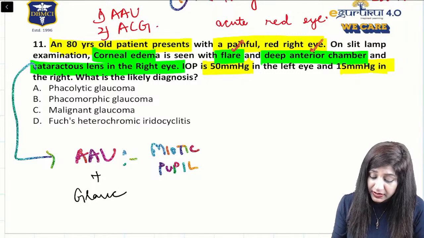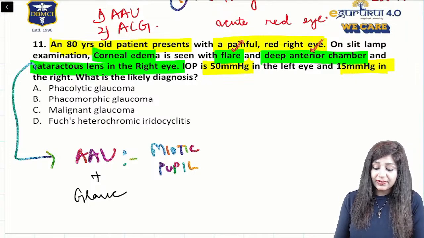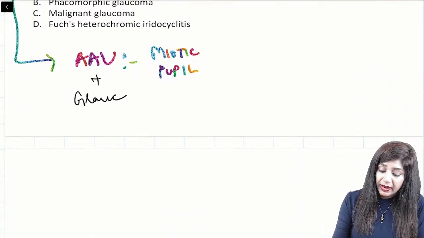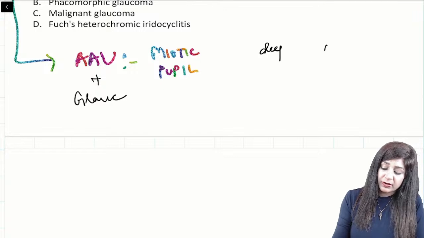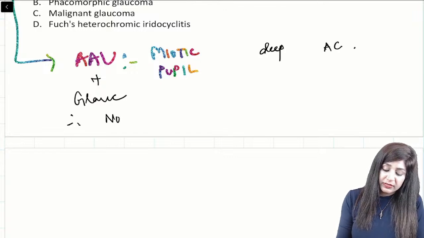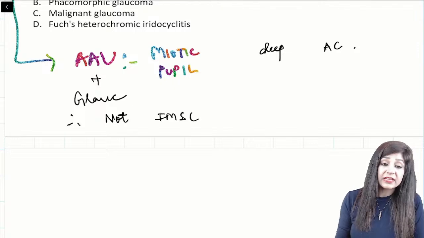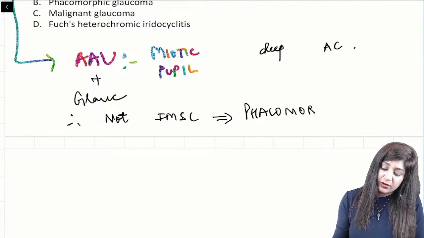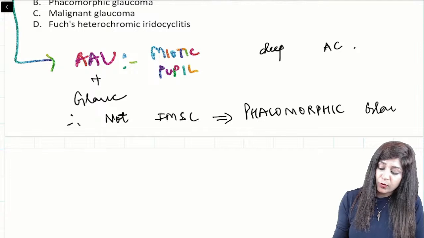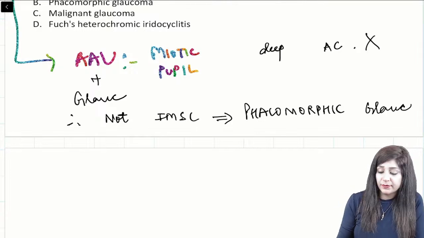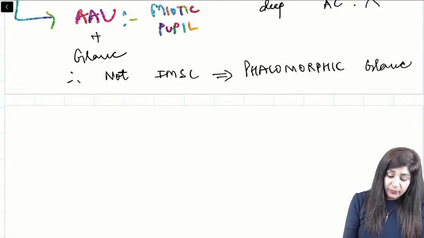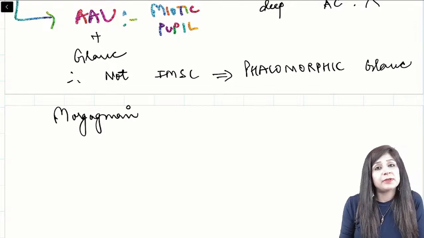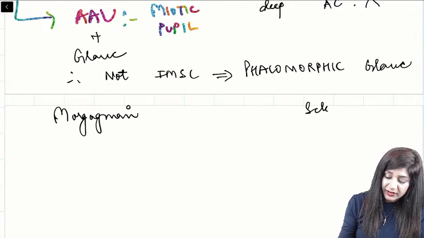Because guys, we are having the cataract in the right eye and it has led to the flare and the deep anterior chamber. Therefore, it is not the immature senile cataract, because immature senile cataract will lead to phacomorphic glaucoma, and phacomorphic glaucoma will not have the deep anterior chamber. Then another type of glaucoma that we can have is by the Morgagnian type of hypermature senile cataract, or we can have the sclerotic type.